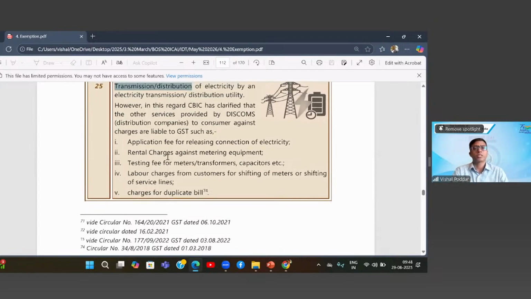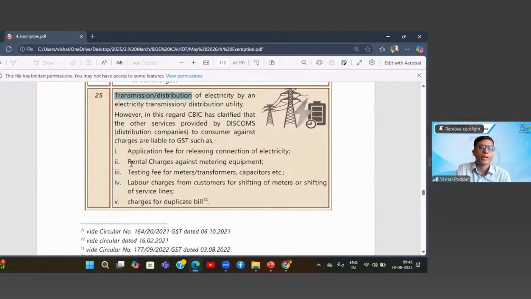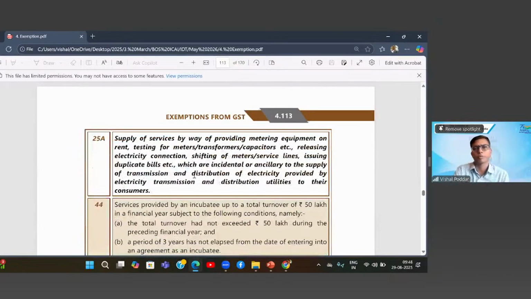Now here, there is an important clarification. What is the clarification? CBIC has clarified that other services by these distribution companies are not exempt. Only the service of distribution, transmission of electricity is exempt, but where there are other charges like meter equipment charge, or you have to pay some form fee at the time of application, or some transfer fee for shifting your meters or testing your meters, all these ancillary charges are not exempt.